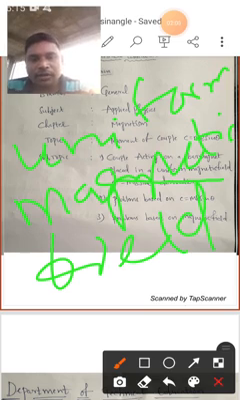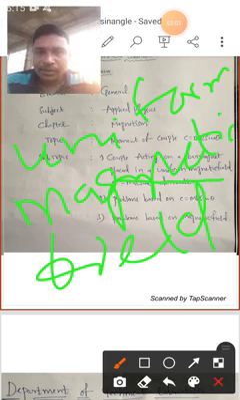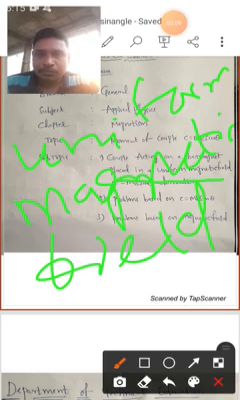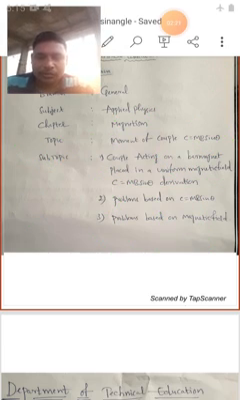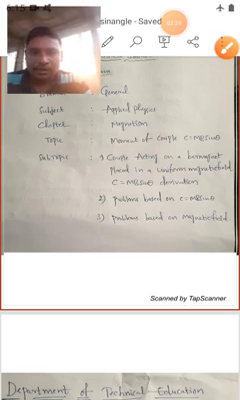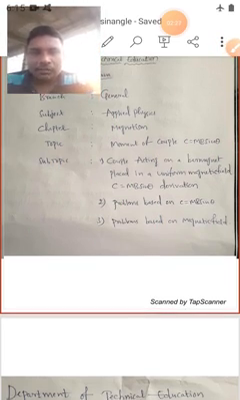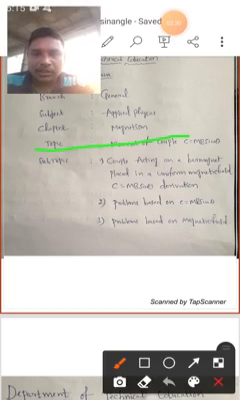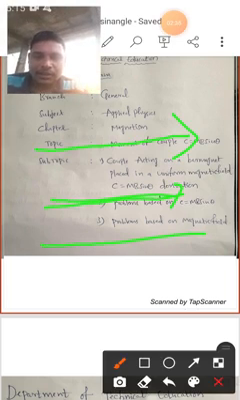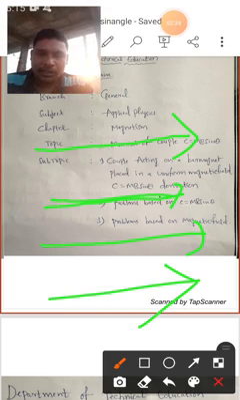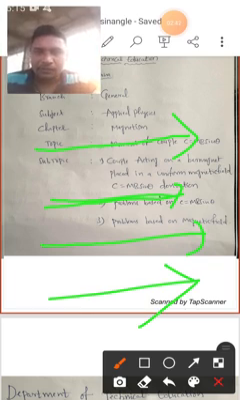What is the meaning of uniform magnetic field? In the previous videos I explained very clearly the types of magnetic fields. There are two types of magnetic fields. One is a uniform magnetic field and another is a non-uniform magnetic field. So what is the meaning of uniform magnetic field? The uniform magnetic field means all the magnetic lines of force are of the same magnitude and acting in the same direction. Then only it is called a uniform magnetic field.